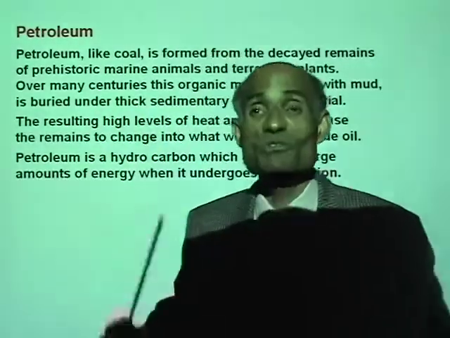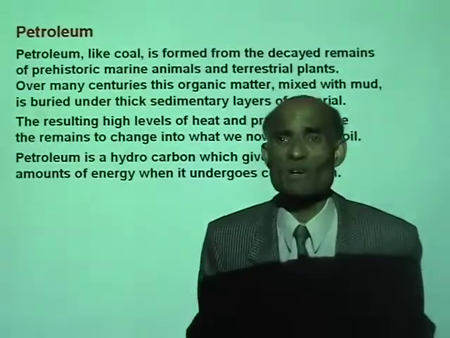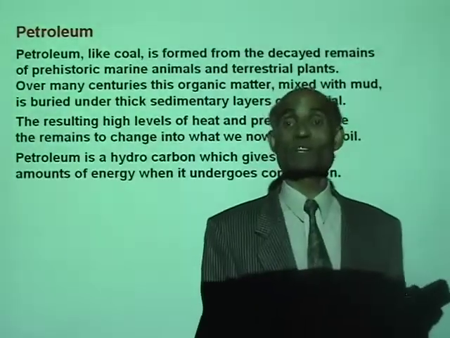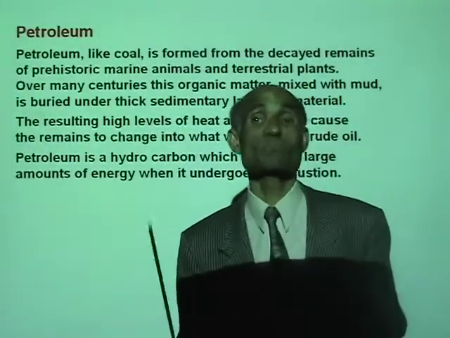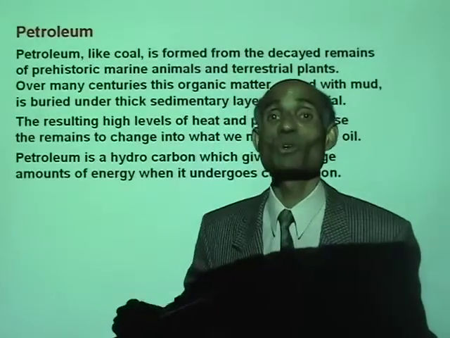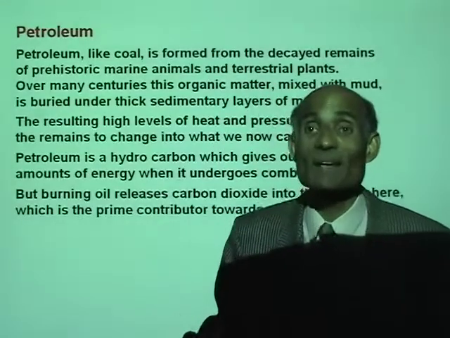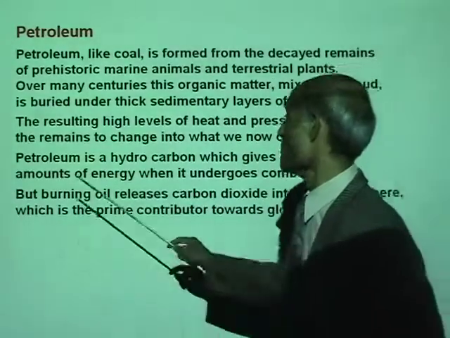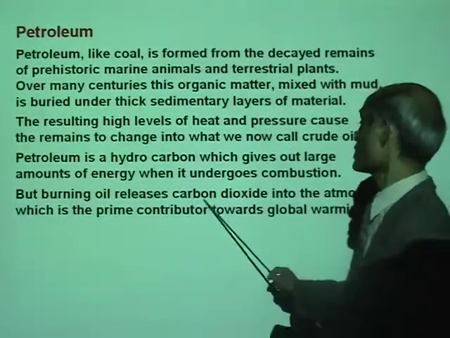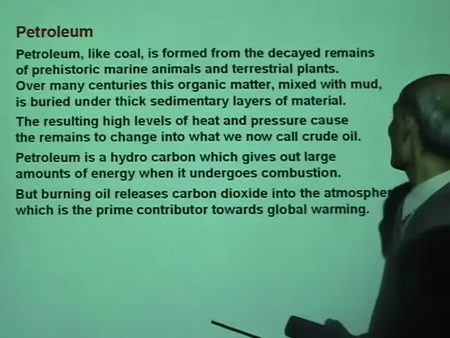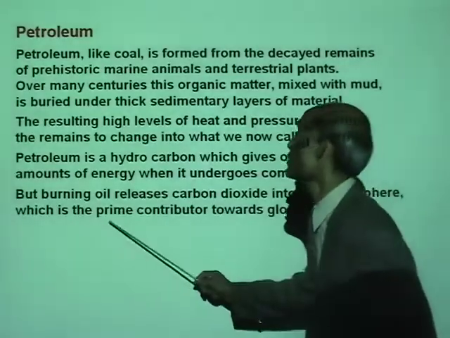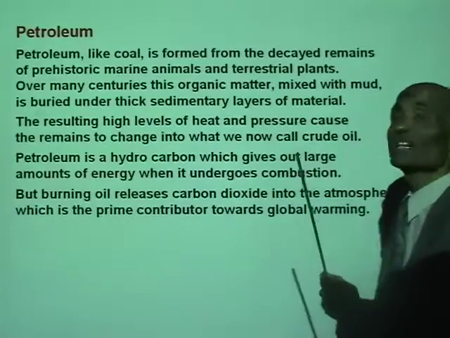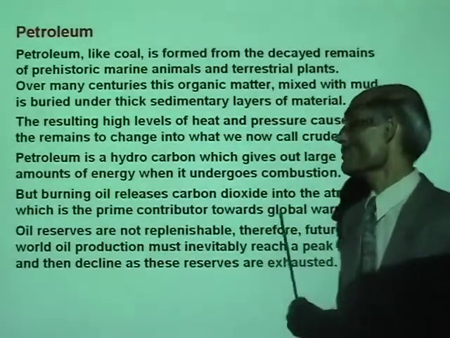And we use it to run our cars, our trains, our industries, you see. But in the process, it also has a lot of unwelcome byproducts which foul up our environment. Burning oil releases carbon dioxide into the atmosphere, which is the prime contributor towards global warming.